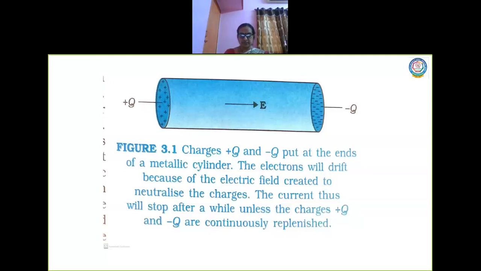So this system can be made, or I can get a steady flow of current by continuously making the electrons move towards the positive side by connecting it to an external power source, which is nothing but a battery or something. So this is nothing but flow of current in a conductor. We are going to restrict ourselves to the flow of current in conductors. Okay, are you able to understand this?